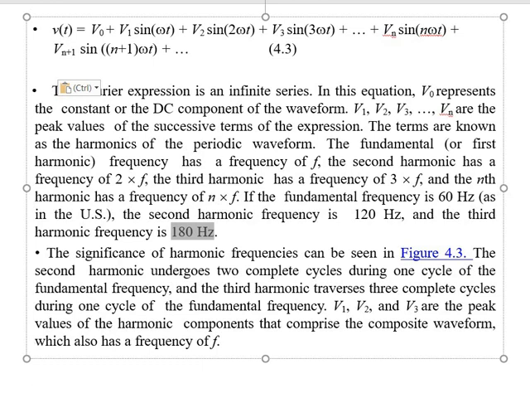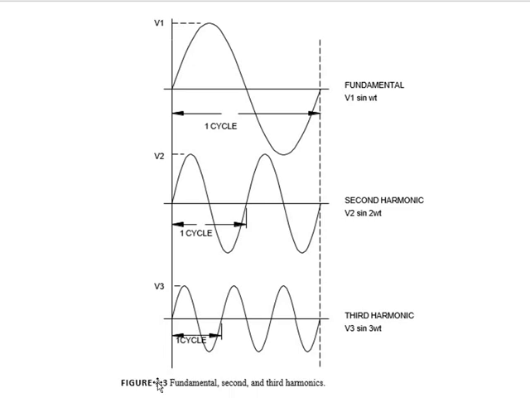So let's say figure 4.3. This is figure 4.3, fundamental, second and third order harmonic. The first one is the fundamental waveform, having the equation V1 sin omega t. The peak magnitude of this waveform is V1, and this is one complete cycle for the fundamental component waveform.